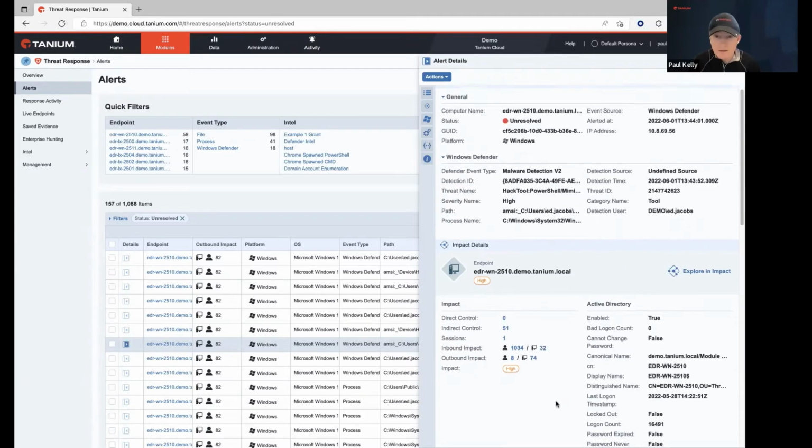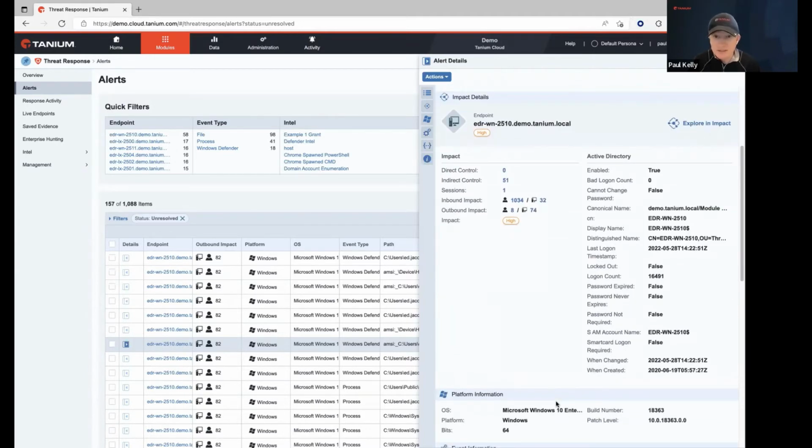Yeah, absolutely. So one of the things that you're also going to want to take interest in is some of the Active Directory findings, like whether or not this is an Active Directory enabled host. And that can definitely contribute to lateral movement if it is. It absolutely is. And then, have there actually been any failed login counts here, right? Which could actually show initial usage of stolen credentials or an intent to, and maybe they're just not getting it right. So bad logon counts, they're definitely something of interest there.